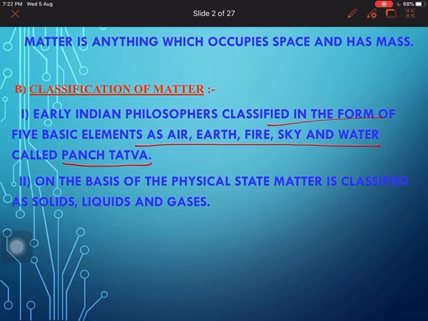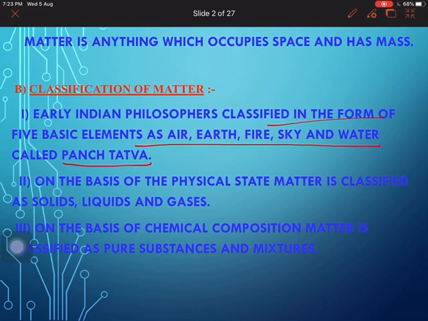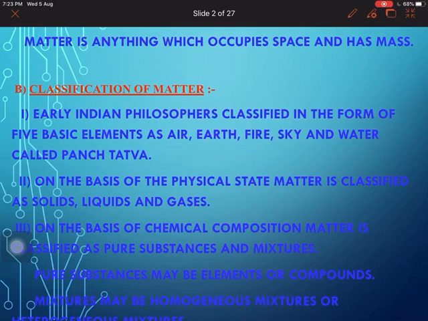On the basis of physical state, matter is classified as solid, liquid and gases. And on the basis of chemical composition, it is classified as pure substance and mixture. So these are the three bases on which matter has been classified. Pure substances may be elements or compounds, and mixtures may be homogeneous or heterogeneous.